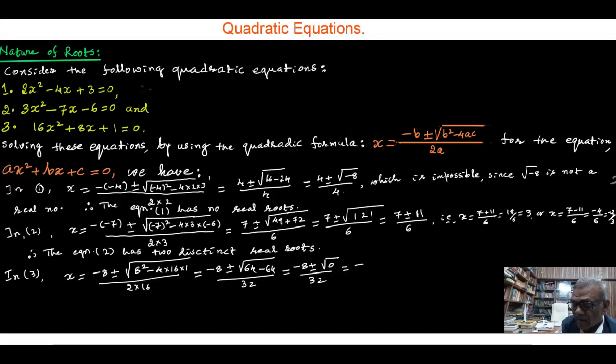That is minus 8 by 32, equal to minus 1 by 4, and only one root, but it is a repeated root.